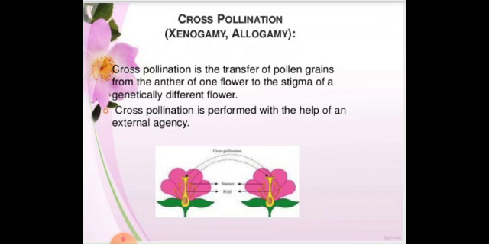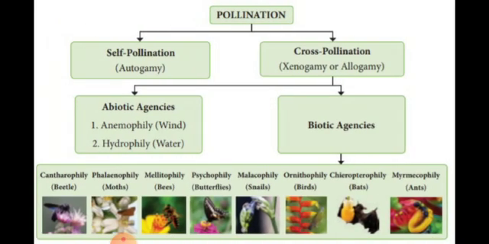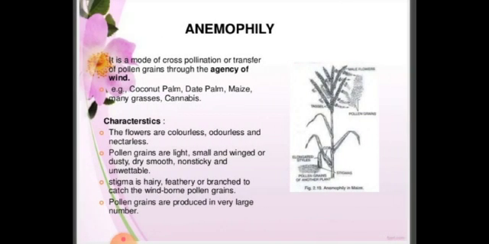We will see what all the agencies are in cross pollination. Cross pollination can be abiotic, through wind and water, or biotic, where we have many agencies. First we are going to see the abiotic agencies. Anemophily is a mode of cross pollination, or a transfer of pollen grain, through the agency of wind. Definitely it transfers the pollen grains through wind.